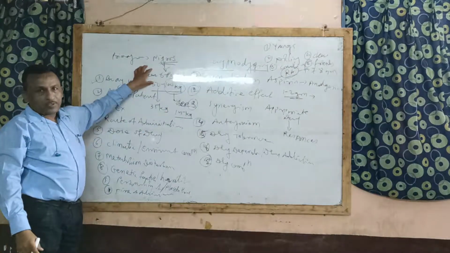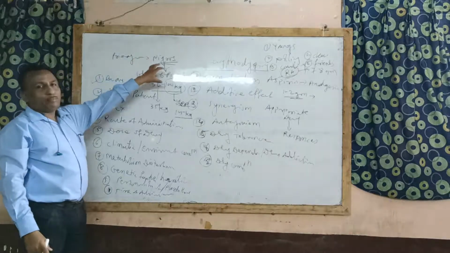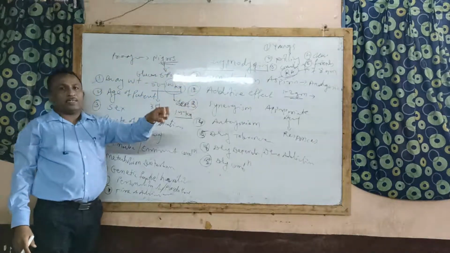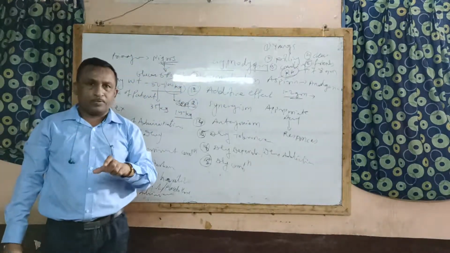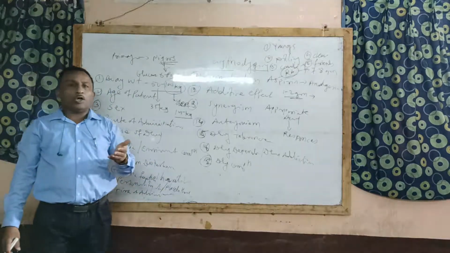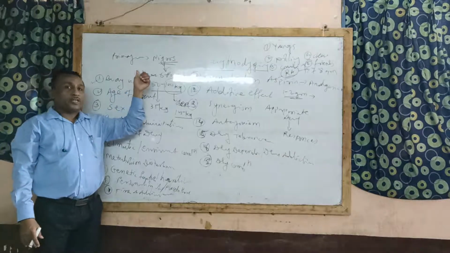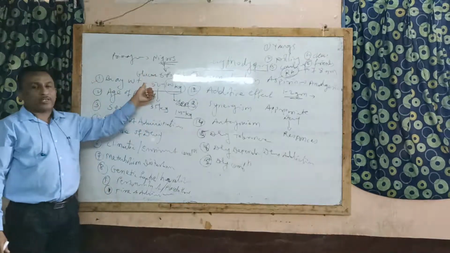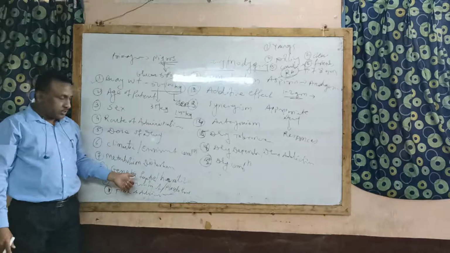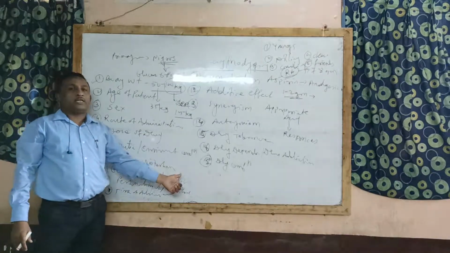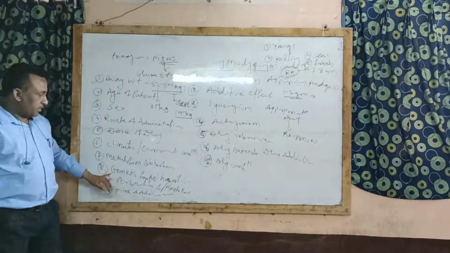And if primaquine is given, metabolism of primaquine may not take place, and that leads to hemolytic anemia. Means because of the deficiency of a particular enzyme in that particular patient, if metabolism of the drug does not occur, that affects the type of drug action. So this is how the genetic factor or hereditary factor affects the type of drug action.